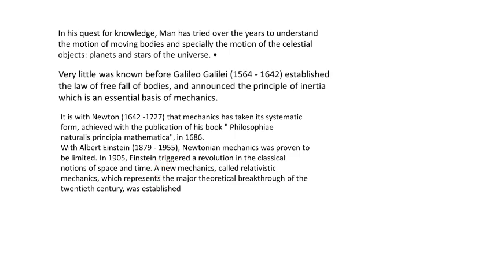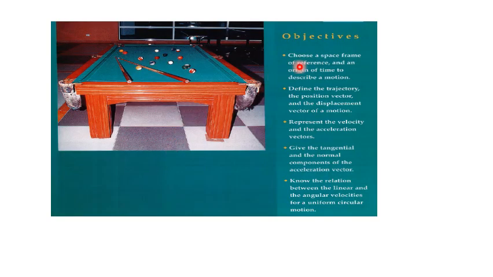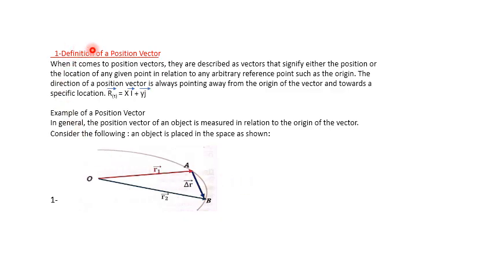Now, in this chapter 7, we will study many objectives. We will study how to choose a reference to study motion, define the trajectory, the position vector and the displacement vector of motion, represent the velocity and the acceleration vectors, and give the tangential and the normal acceleration and their components. Okay. Now, in this chapter, the first objective, we will define the position vector.